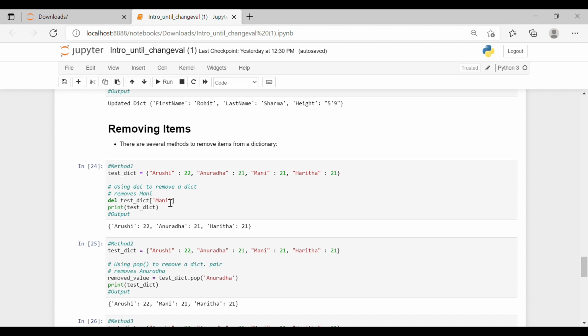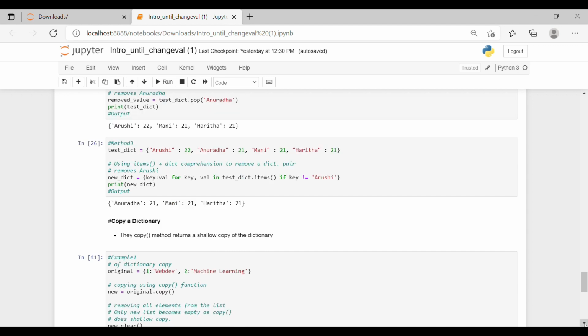Now we want to remove money. We want to remove this third element. What we'll do? del test_dict, which is the name of the dictionary, and in square brackets we'll write money, whatever you want to drop or delete. So now after executing, we'll print test_dict. So we have only 3 items left with us: Arushi 22, Anuradha 21, and Harshita 21.